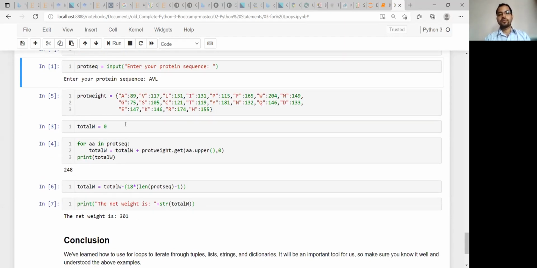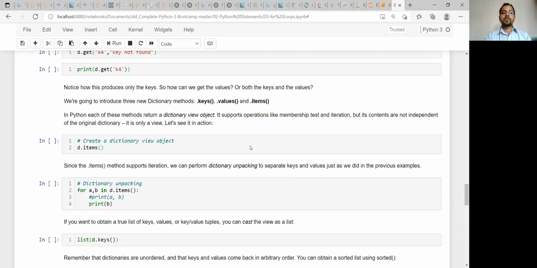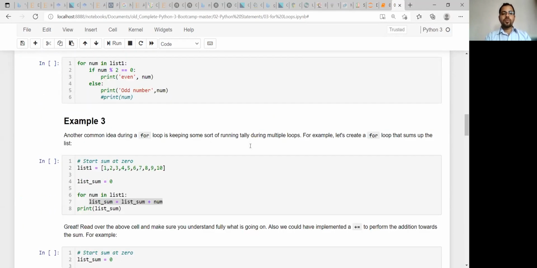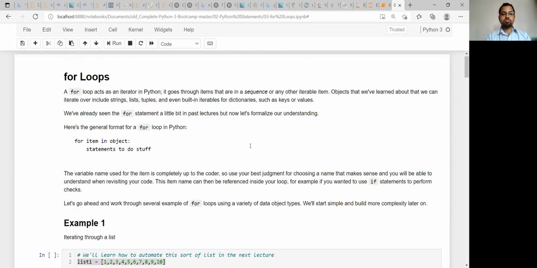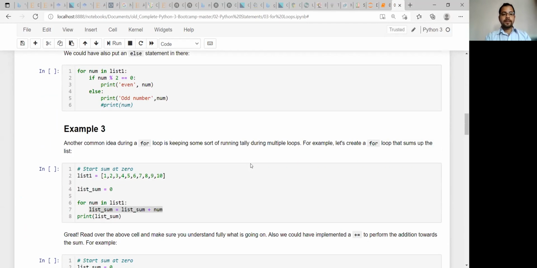So this is the syntax, only 7 lines of code. So I think the for loop construction is over, and how we can use a for loop.